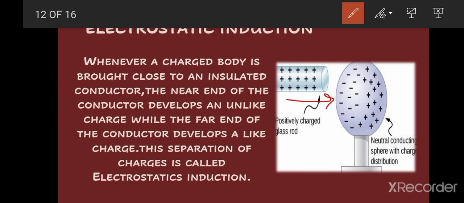You know that opposite charges attract each other, so the electrons from this end move towards the positively charged rod and gather on one side of the sphere, and the other side, due to the deficiency of electrons, will get positive charge. Here you can see that only the distribution is changed, but as a whole the sphere is neutral.